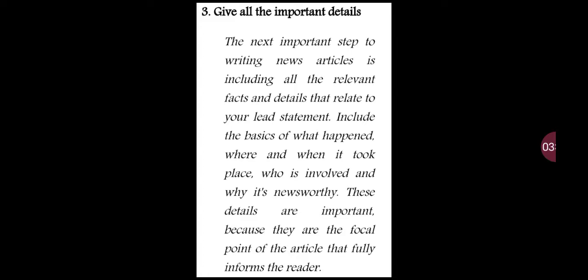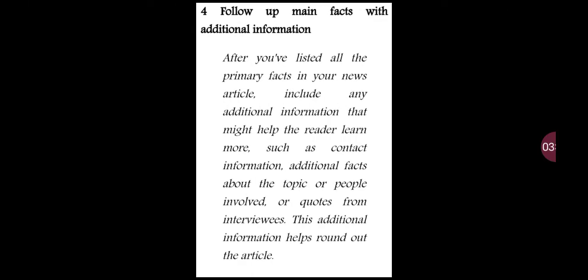Okay, then the fourth tip is follow up main facts with additional information. After you have listed all the primary facts in your news article, include any additional information that might help the reader learn more, such as contact information, additional facts about the topic or people involved, or quotes from interviews. The additional information helps round out the article. But see, you have to add additional information, but you must not make false compliments or add false facts there. Okay, you have to add only true things. So this was the fourth tip.